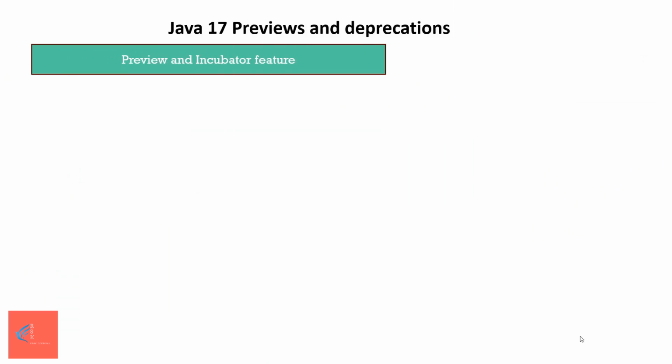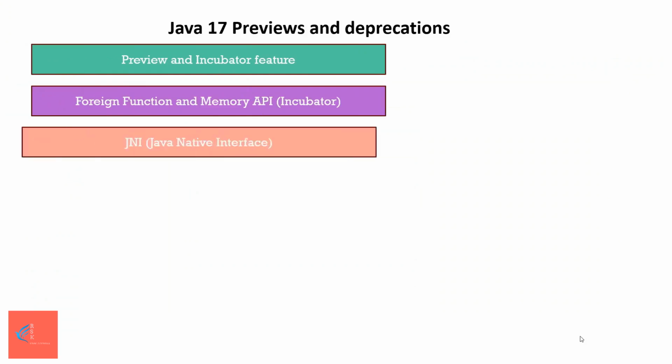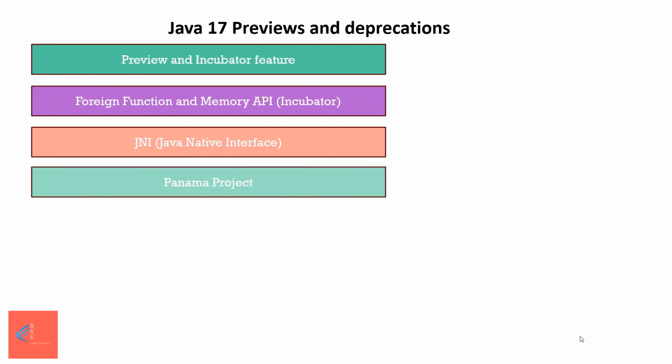Our next feature is an incubator feature, that is foreign function and memory API. Since the beginning of Java, we have Java Native Interface, which helps to call native C code from Java. But it is highly complex when we implement it and slow during execution. In Project Panama, we got a replacement with simple implementation and high performance.